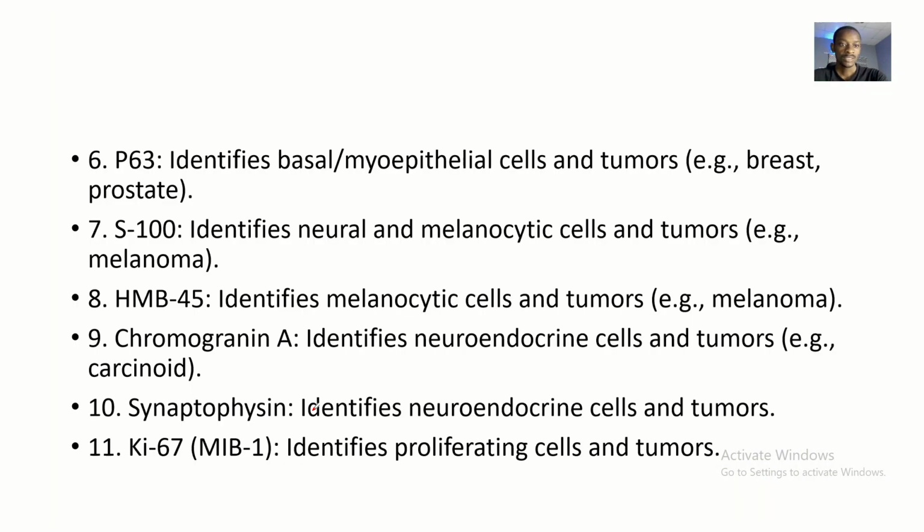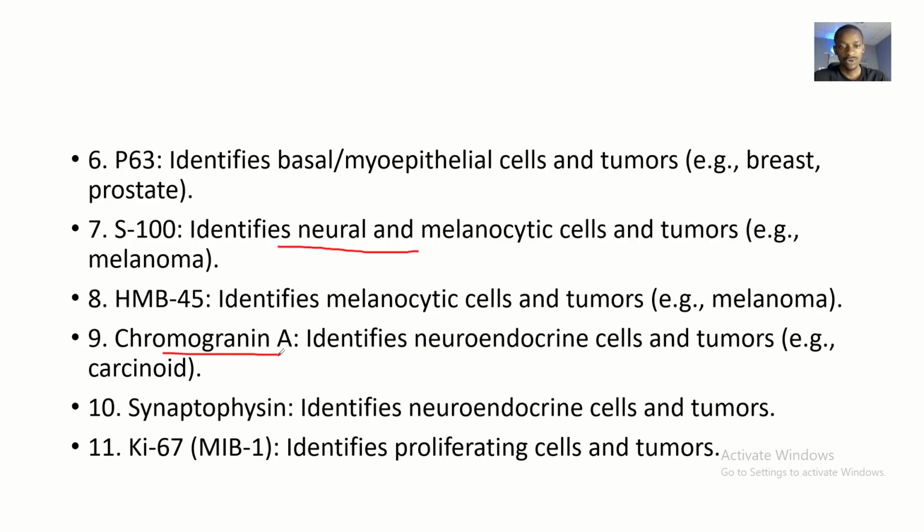Then we have P63. This one identifies basal or myoepithelial cells and tumors, like breast cancer, prostate cancer, and the rest. Then we have S100. This one identifies neural and melanocytic cells and tumors, like melanoma. Then we have HMB45. This one identifies melanocytic cells and tumors, like melanoma too.